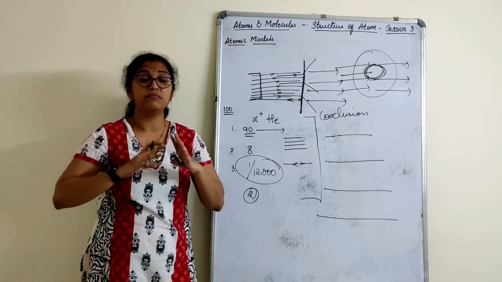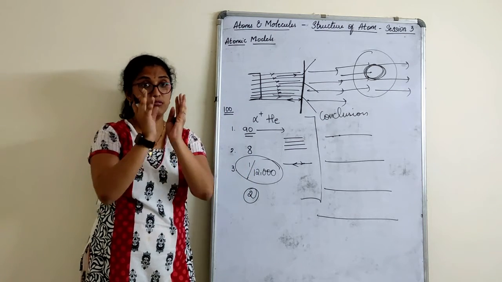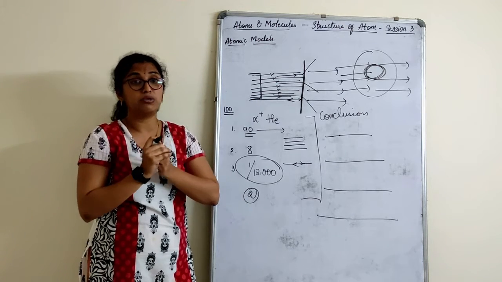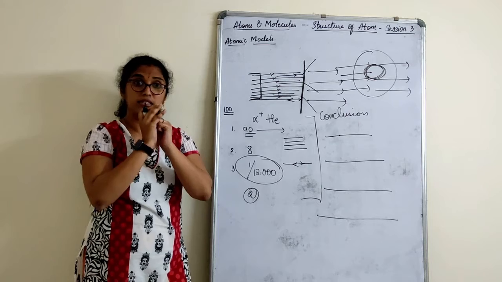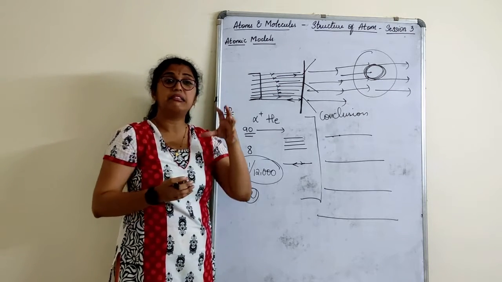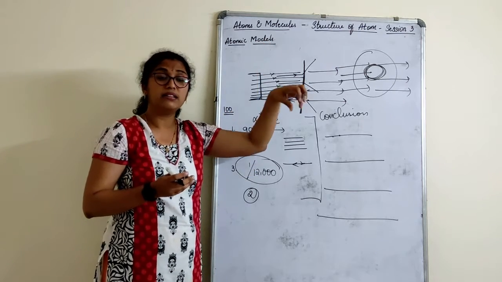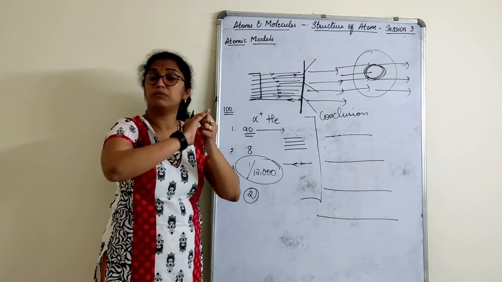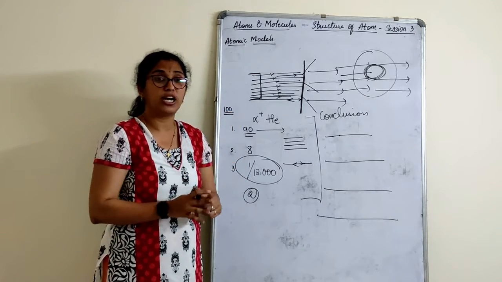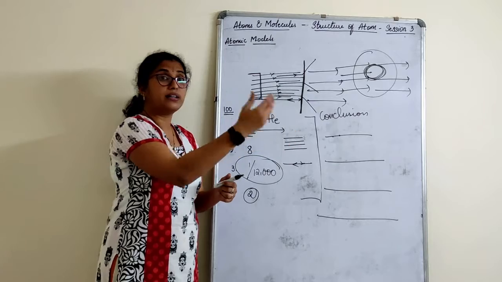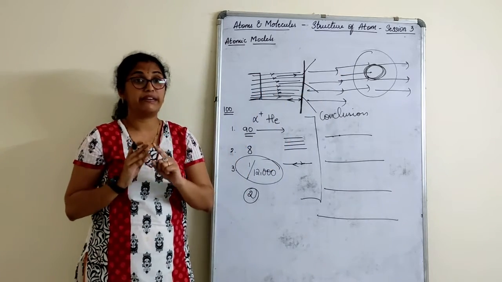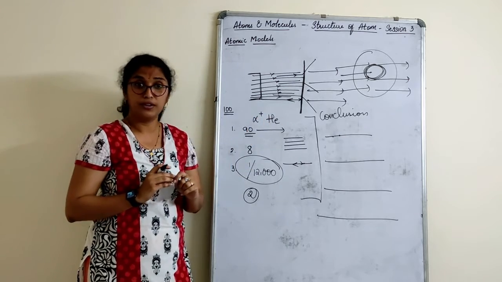The nucleus of an atom is positively charged, where protons and neutrons are bound together in the center of an atom. That means the whole amount of mass is associated there. There is something in the center of the atom which is tightly packed with so much mass, positively charged. When alpha particles struck it, they rebounded back. That was the assumption given by Rutherford, right?